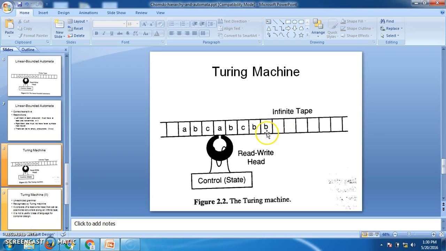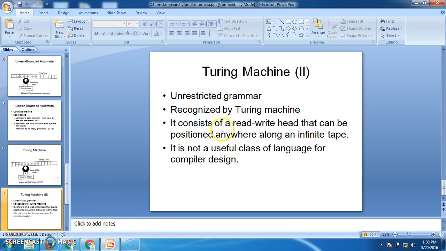So here the model of this Turing machine is the same, but it also has a read-write head like linear bounded automata. And the read-write head can move either to the left or to the right, and it can replace the existing symbol. So using this Turing machine we can do any computation like 2 power n, n factorial and all. Next, the grammar which is generated by this machine is called unrestricted grammar.